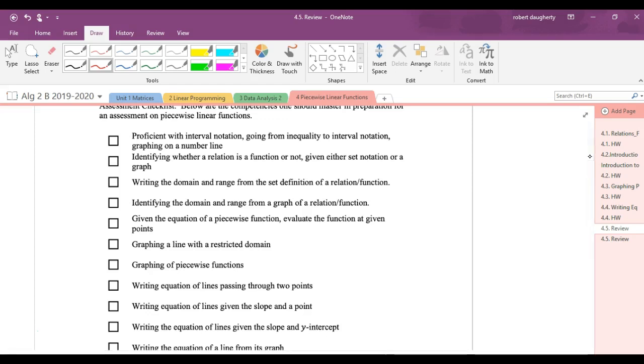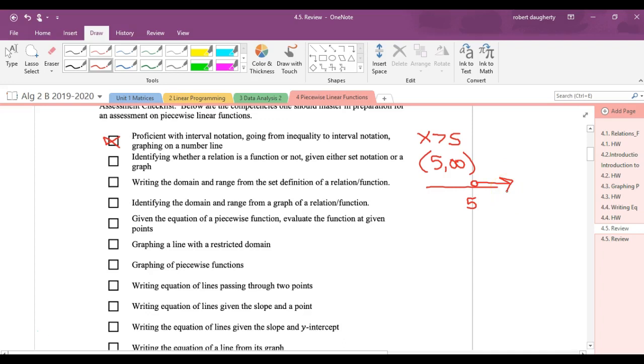So things that we did: interval notation, knowing interval notation, going from an inequality to interval notation to a number line. So if you had something like x is greater than 5, you know that looks like 5 to infinity, and on a number line it would look like this. All those representations that we did early on.